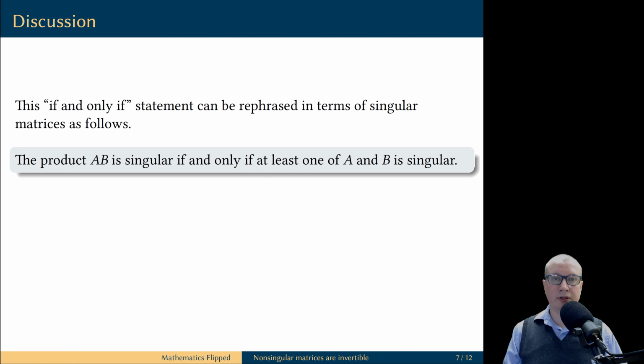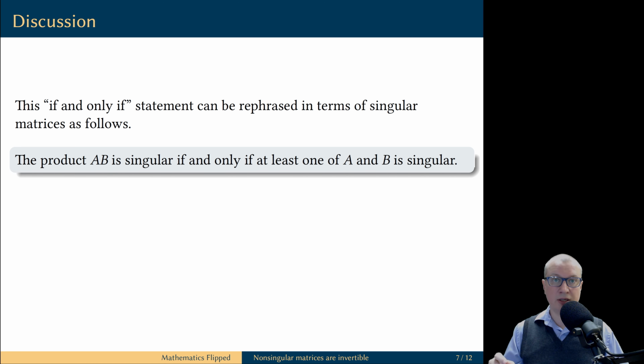The advantage of if and only if statements is that they work in both directions, and therefore if we proved that the product of two matrices is non-singular if and only if both individual matrices are non-singular, in turn this means that the negations of these two statements are also equivalent. In other words, the product matrix is singular if and only if at least one of the matrices A or B is singular.